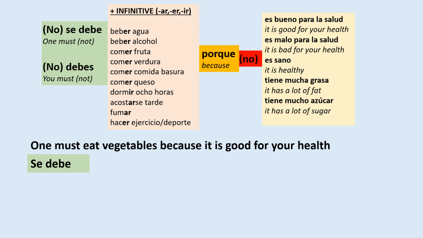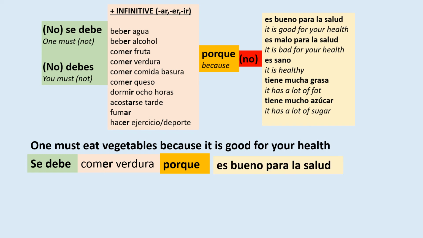So how do I say to eat? Vegetables. And that is comer verdura. Now I'm going to give my reason, because, with porque, and I'm going to say it is good for your health, which is in my last light orange column. And that is es bueno para la salud. So I'm left with se debe comer verdura porque es bueno para la salud.